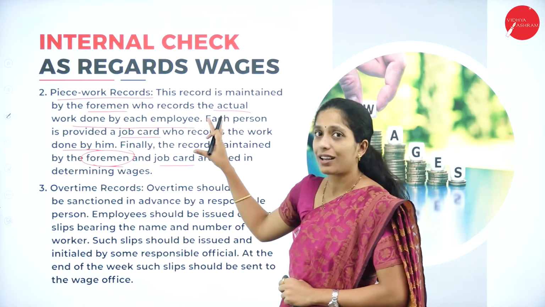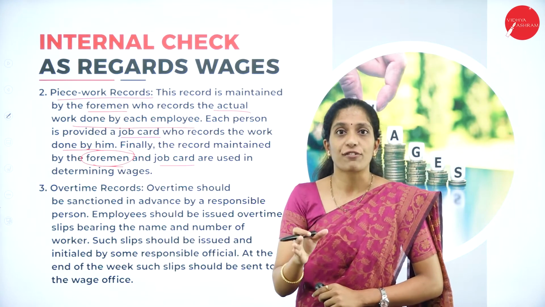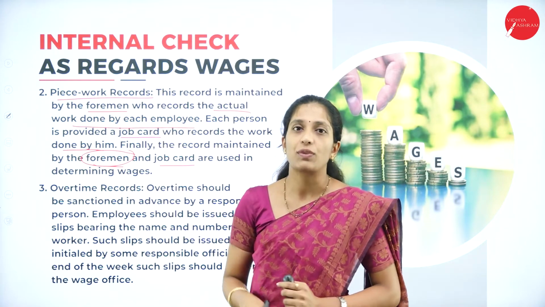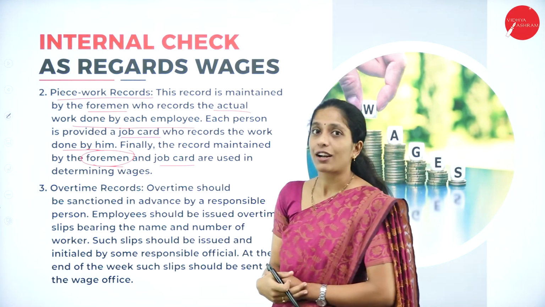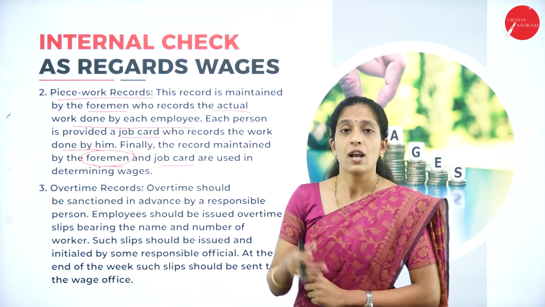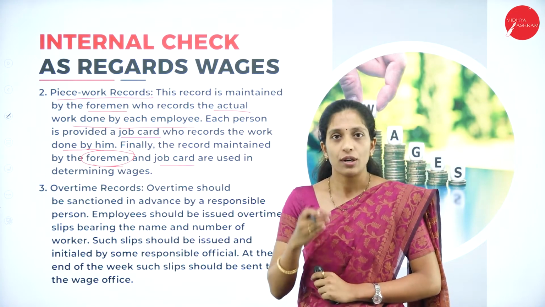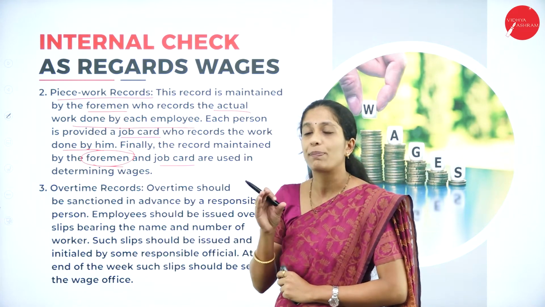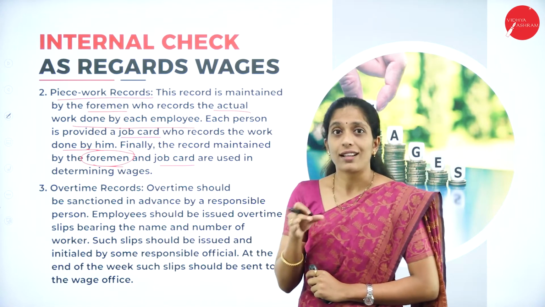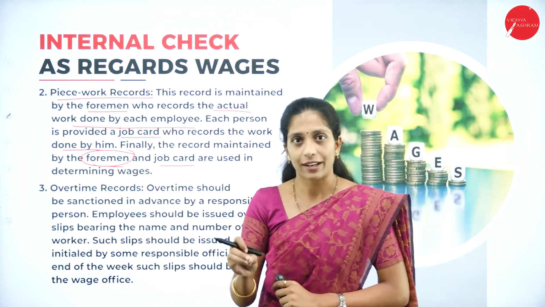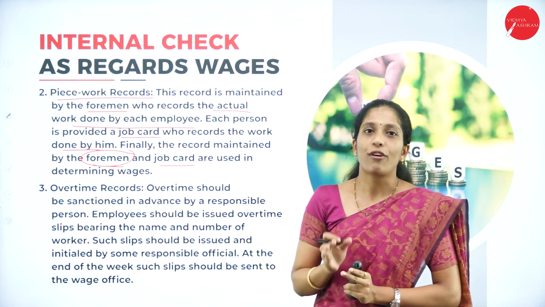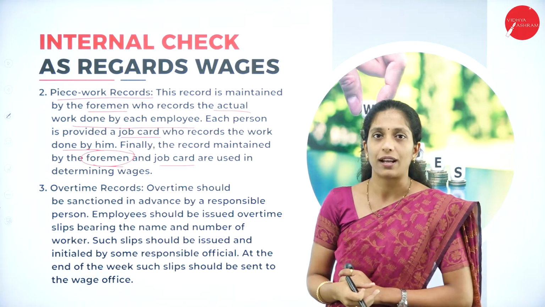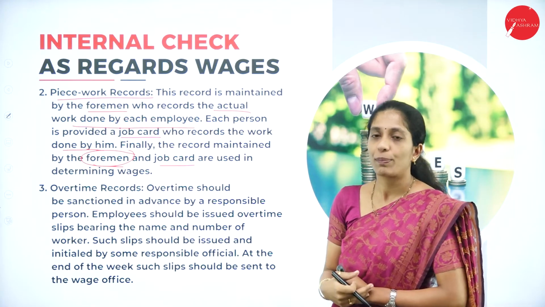Now under piecework records, whereas earlier, on the basis of time, the wage was fixed by the actual time spent by the worker, here the work will be allotted, and the foreman will maintain a register to record the work of a worker. On the other hand, the worker will be given a job card, and under that job card the worker will record his work. At the end of a particular month, that job card will be compared with the register of the foreman. Based on that, the wages will be fixed.